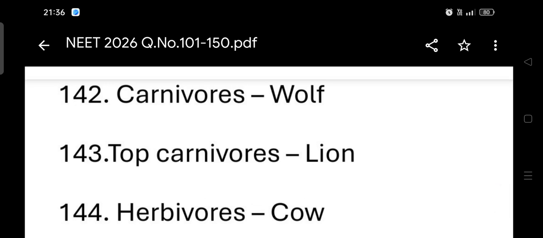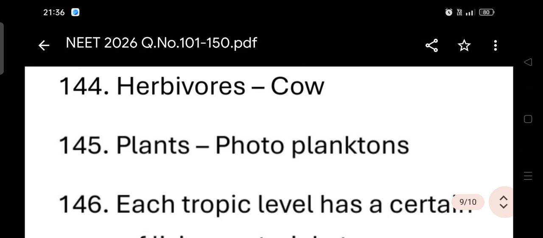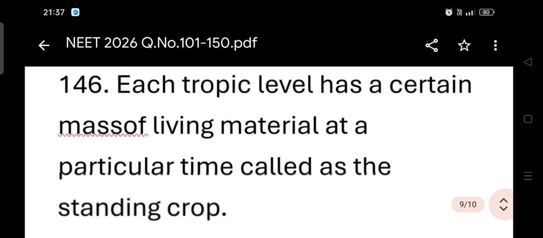Carnivores: wolf. Top carnivores: lion. Herbivores: cow. Plants: phytoplanktons. Each trophic level has a certain mass of living material at a particular time called the standing crop.